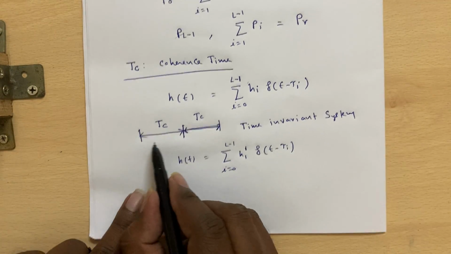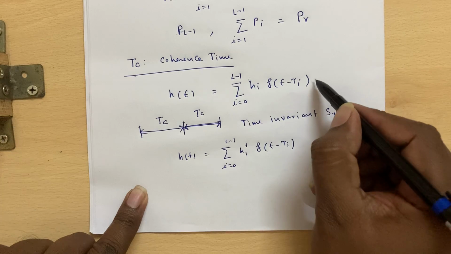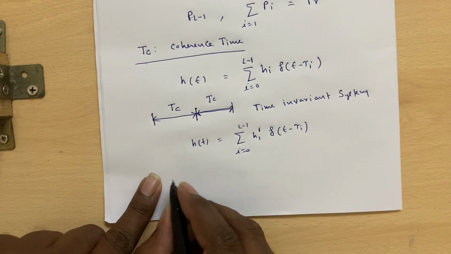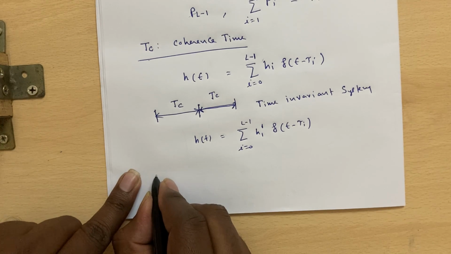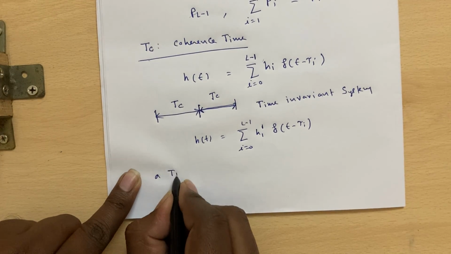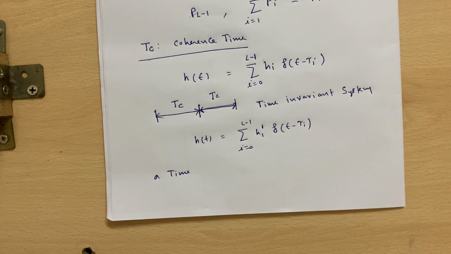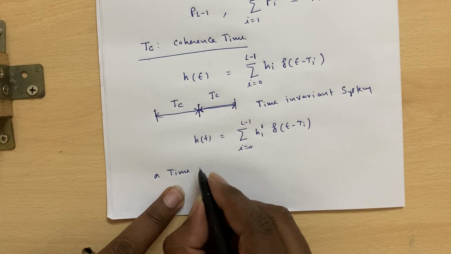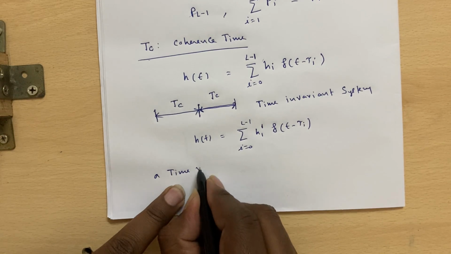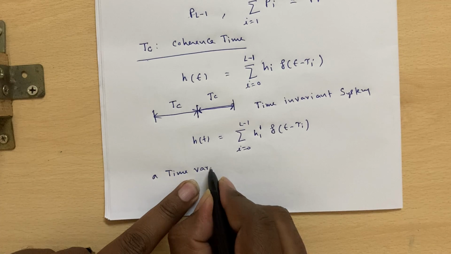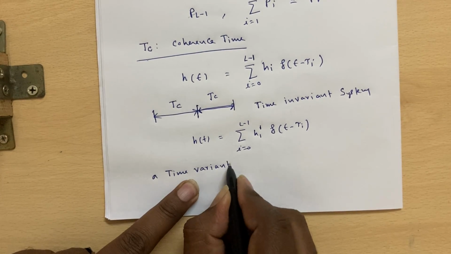Within a duration of Tc, you can assume the channel as a time invariant system, but over multiple Tc's, the channel is definitely a time variant system. So coherence time is the time over which you can assume the channel is constant. Within the coherence time the system is time invariant, and after the coherence time the system is a time variant system.